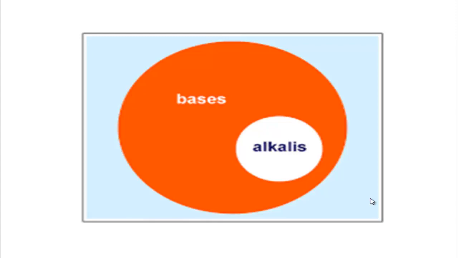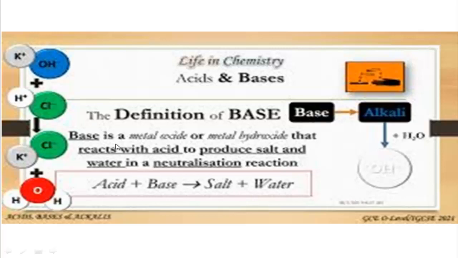At first, base. A base is a metal oxide or metal hydroxide that reacts with acid to produce salt and water in a neutralization reaction. That means metallic oxides or hydroxides which react with acid to produce salt and water are called bases.